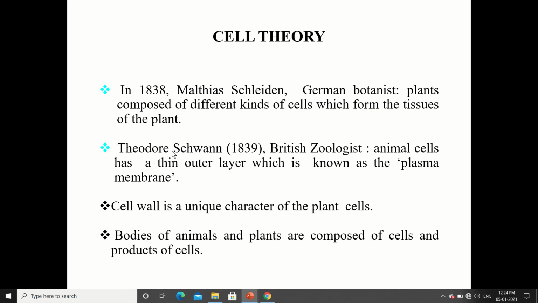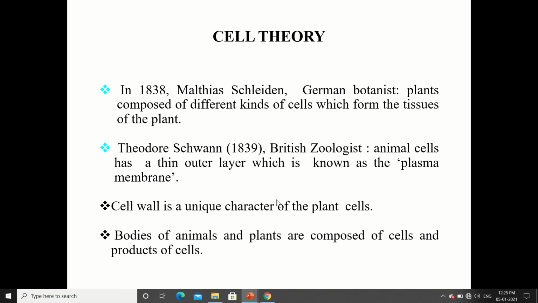Cell theory. Let us see the discoveries of the cell made by different scientists. In 1838, Matthias Schleiden, a German botanist, proposed that plants are composed of different kinds of cells which form the tissues of the plant. So he gave the discovery of the plant cells. Later on, Theodor Schwann in 1839, a British zoologist, proposed that animal cells have a thin outer layer which is known as the plasma membrane.